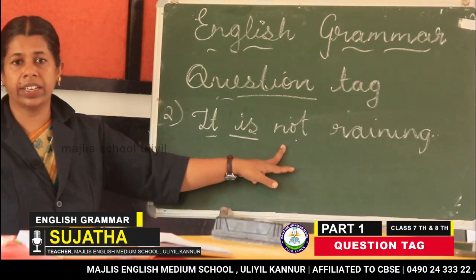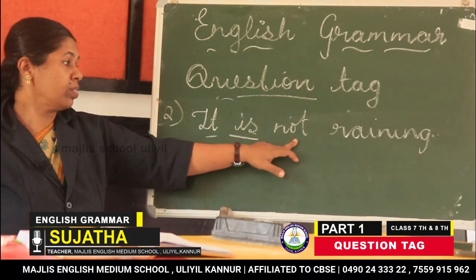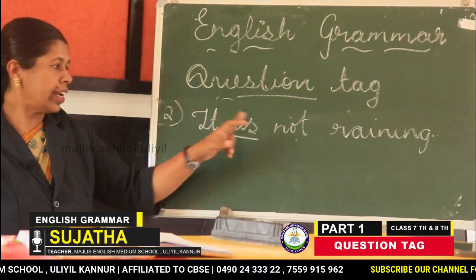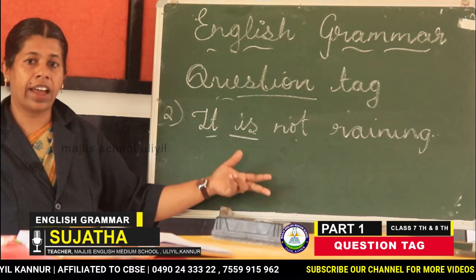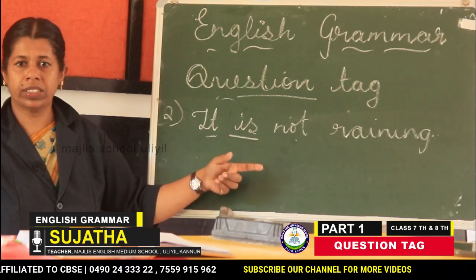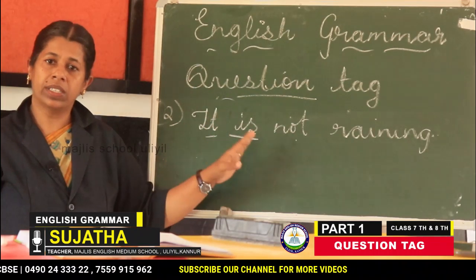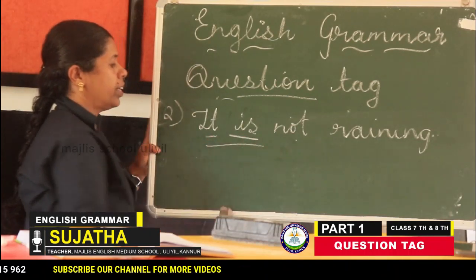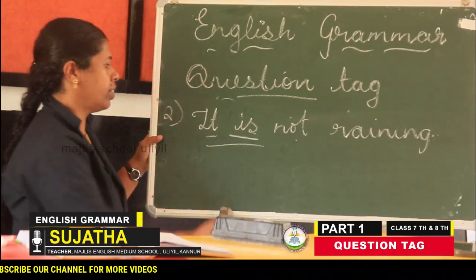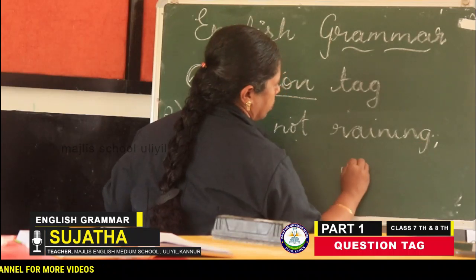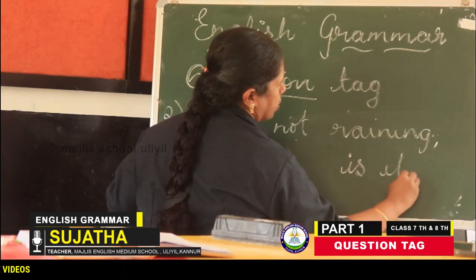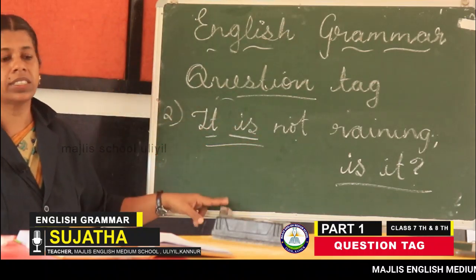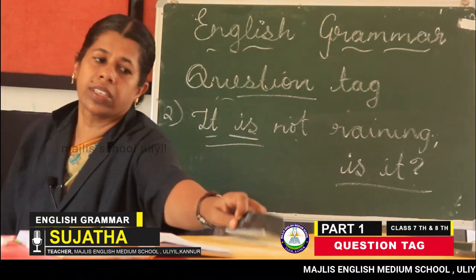Not is the negating word, so it is a negative sentence. It negates the fact. So what may be the tag? Negative sentences will take a positive tag. Just look here. It is not raining. So the tag is "is it."